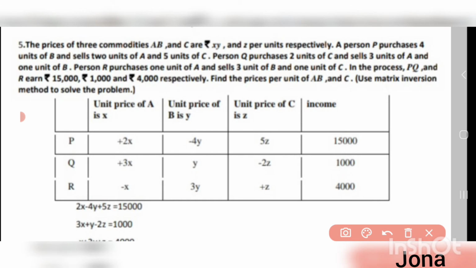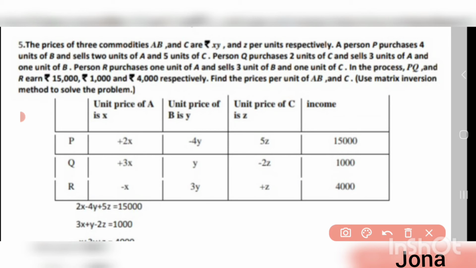And then here the person R purchases 1 unit of A, that means minus 1X, and sells 3 units of B, that is 3Y, and 1 unit of C, that is 1Z. So it's nothing but the income is 4,000. So we have to write the column like this.